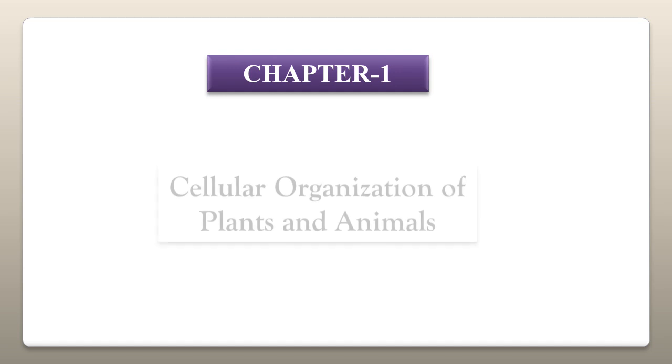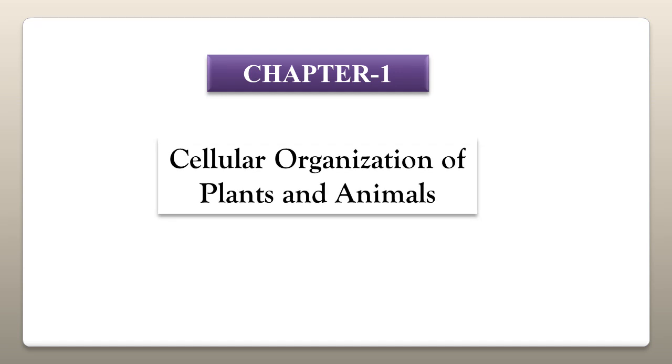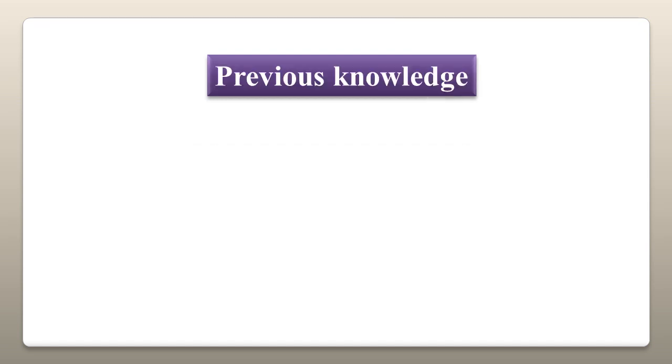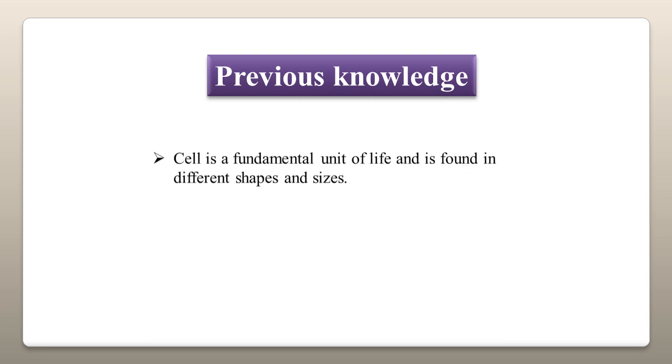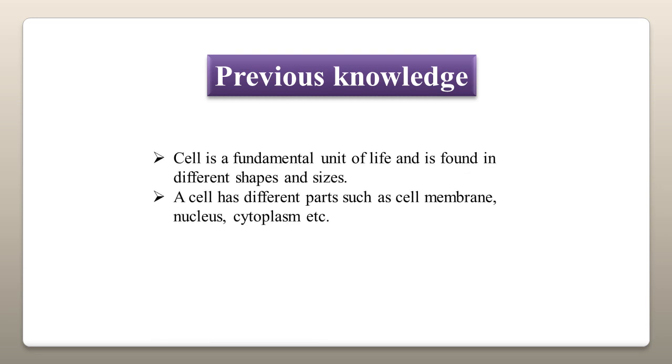Chapter number 1, Cellular Organization of Plants and Animals. In our previous lectures, we have discussed a cell, different parts of a cell like cell membrane, nucleus, cytoplasm, and some features that enable us to differentiate between a plant and an animal cell.